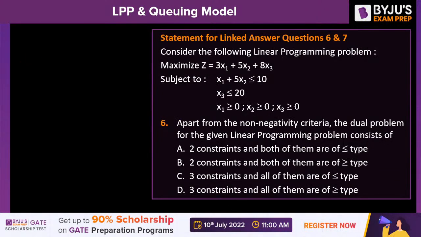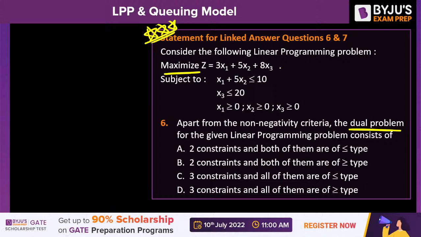The next one is a very, very beautiful question. The next question is very beautiful, very important. Consider the following linear programming problem: maximization, subject to these constraints, apart from the non-negativity criteria. The dual problem for the given linear programming problem consists of, what will be the correct answer?